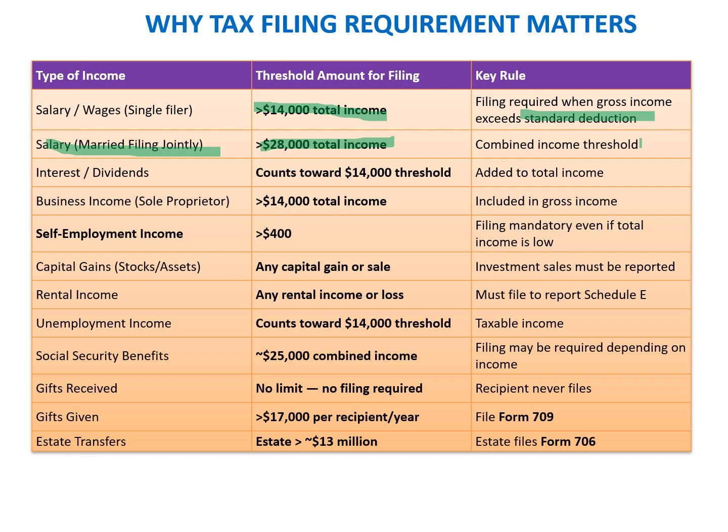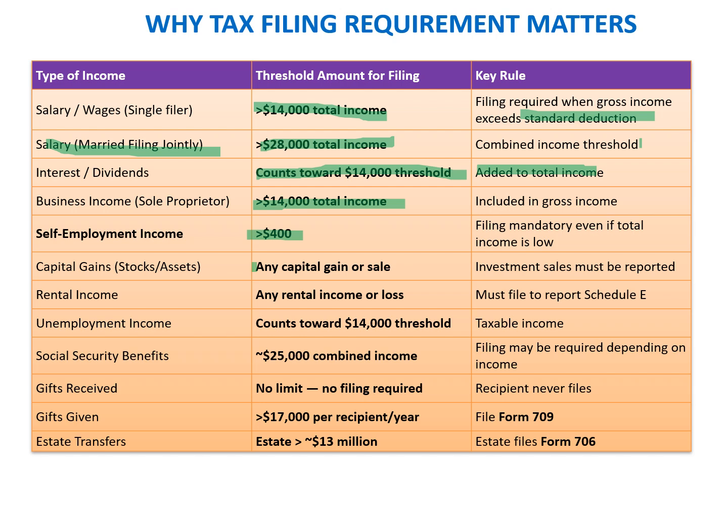Interest and dividends count towards the $14,000 threshold added to the total income. For business income, if there is a sole proprietor, then greater than $14,000 of total income is the threshold limit. For self-employment, if it is greater than $400, then the individual has to file the return. The limit is reduced substantially here. For self-employment income, if it is more than $400, the individual has to file the return.